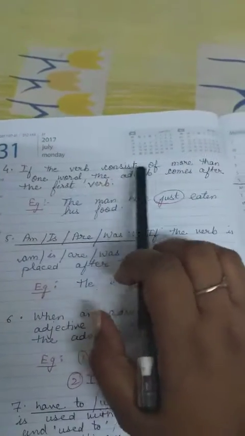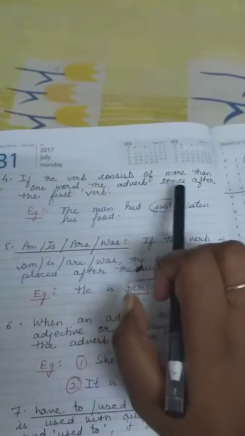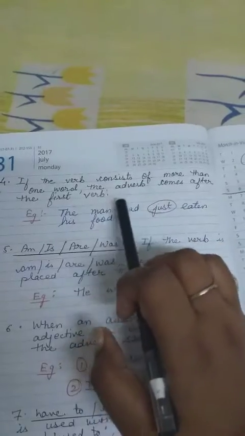So these adverbs are placed between the subject and verb. Okay. Now look into the next one. Next is, if the verb consists of more than one verb, the adverb comes after the first verb.